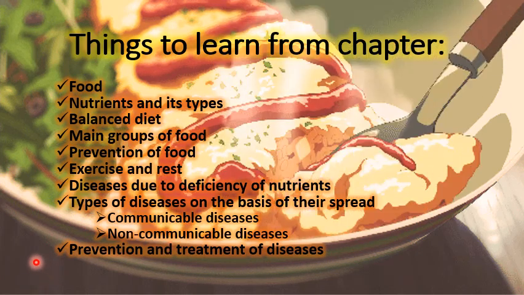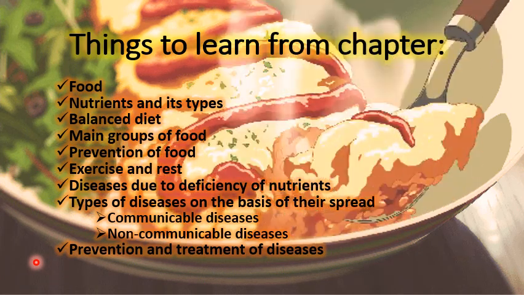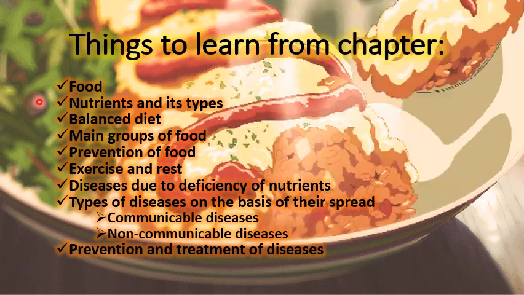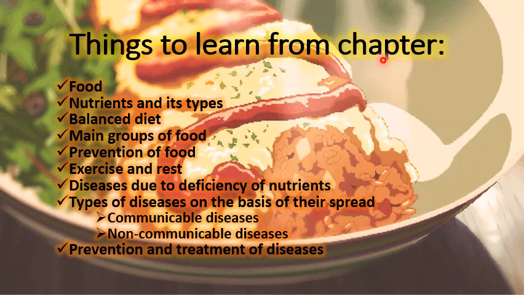Afterwards, we will learn about prevention and treatment of diseases. So these are the things which we are going to cover from this chapter.